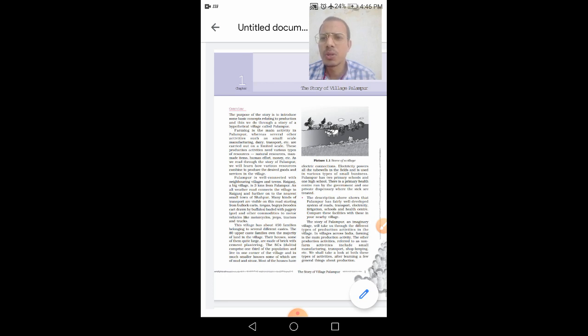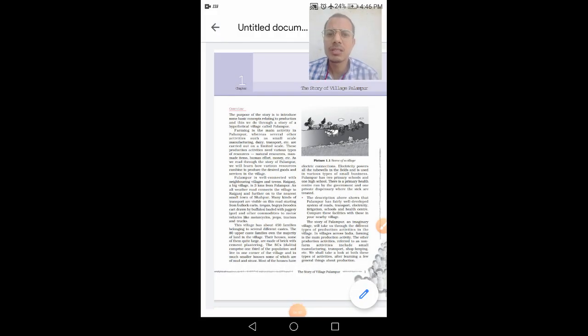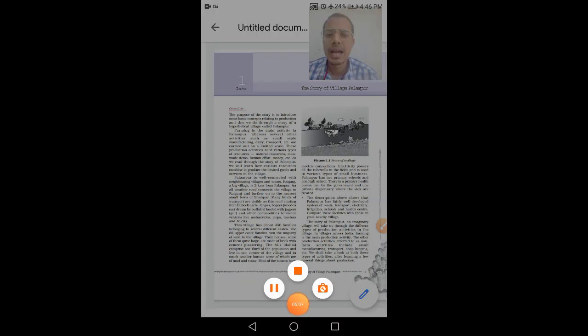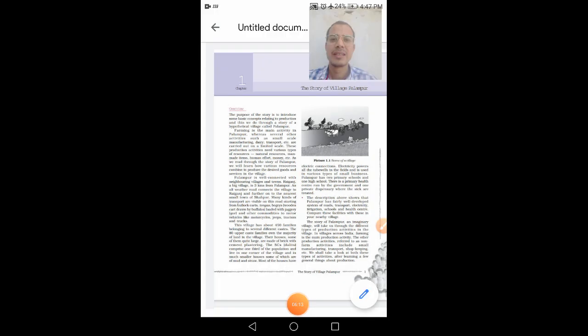As we read through the story of Palampur, we all learn how various resources combine to produce the desired goods and services in the village. So, here we are discussing how we can do the production in the village area with the help of the resources, and we will discuss in detail the process of production in the village area.